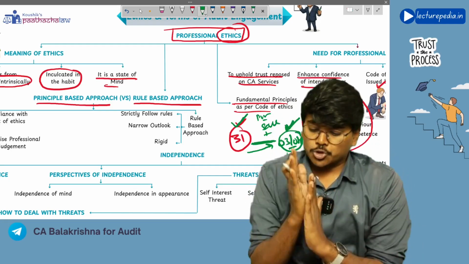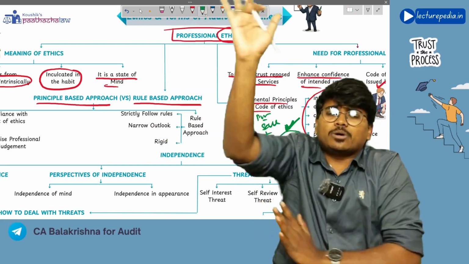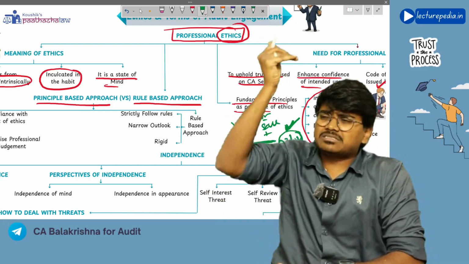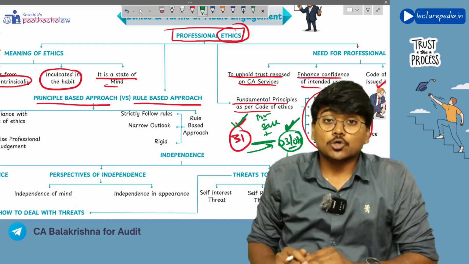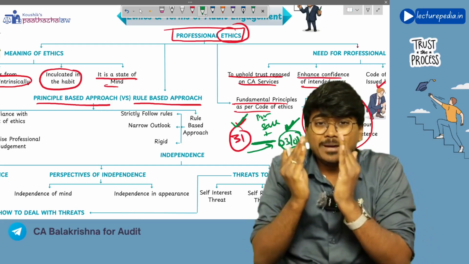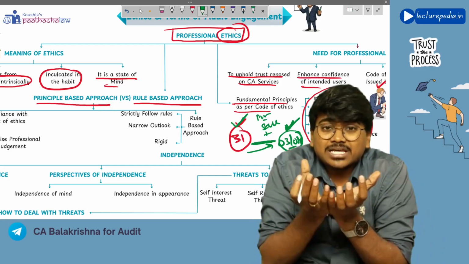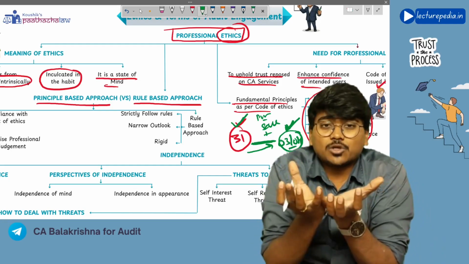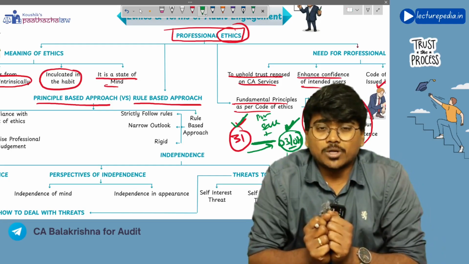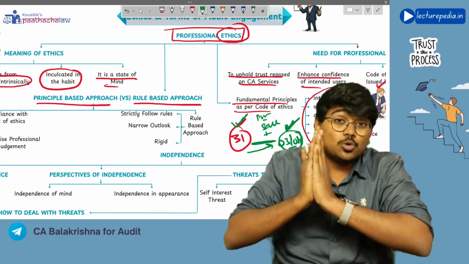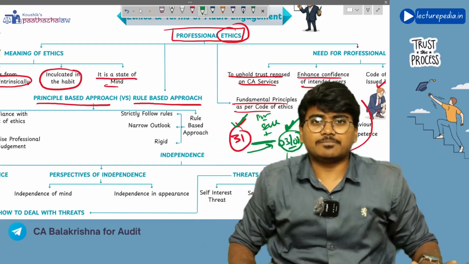And you will go on 31st March only, even if on 31st March rain and flood is there. So in case of rule based approach, you will not see what is the spirit of the rule or the principle. You want to strictly comply with it.